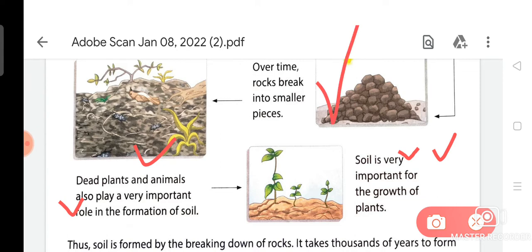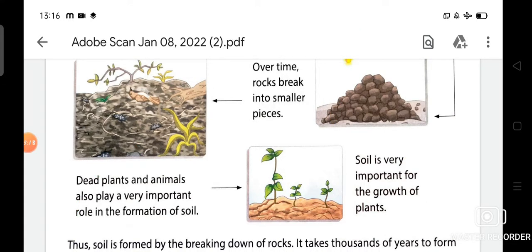Number first, over time, rocks break into smaller pieces. Number second, dead plants and animals also play a very important role in the formation of the soil. And number third, soil is very important for the growth of the plants.